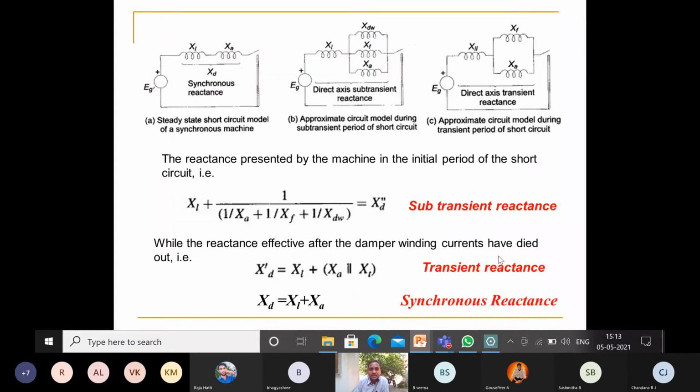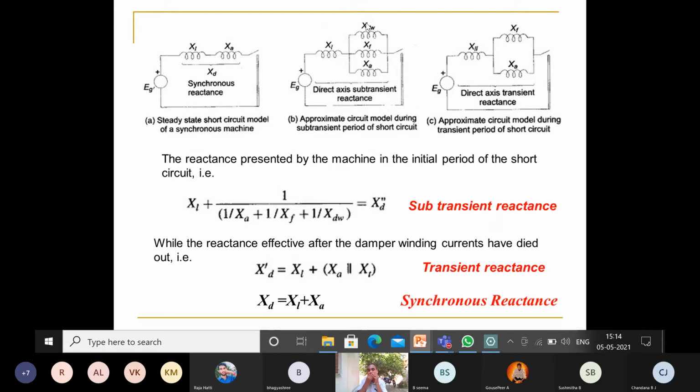Look at these diagrams. Any generator consists of three windings, represented here as reactances. One is the leakage reactance, represented by XL. Along with that, XA is the armature reactance, XF is the field reactance, and XDW is the damper winding reactance.